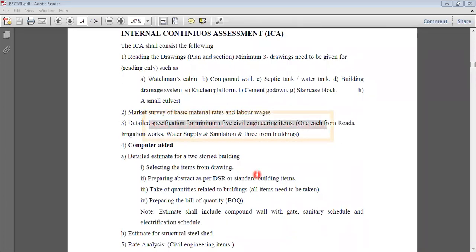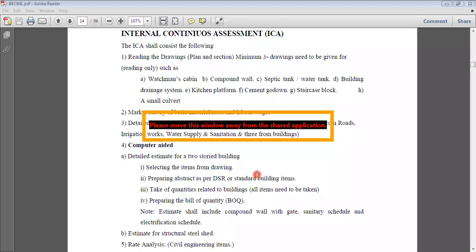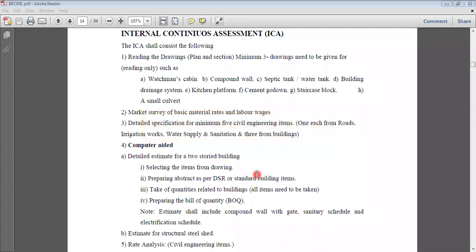Now, I think in my previous lecture, I have told you what are the material rates and labor wages. Now, actually, in this particular part, market survey, we are going outside. That means students are visiting some of the suppliers nearby their residence. Okay, they are going to visit some of the suppliers who will supply the building materials, maybe PVC pipes, building materials, all that. So they will visit that particular place and they will collect the rates.